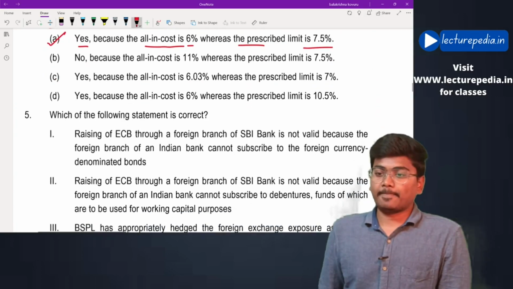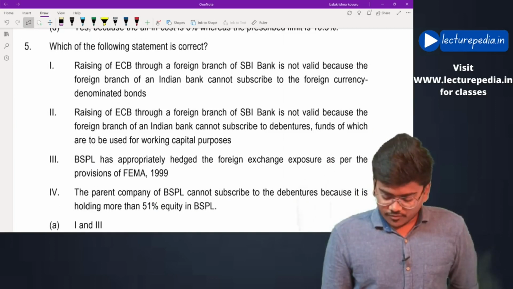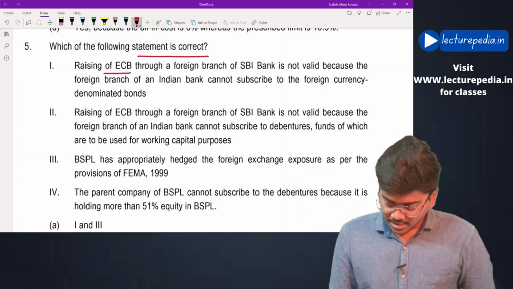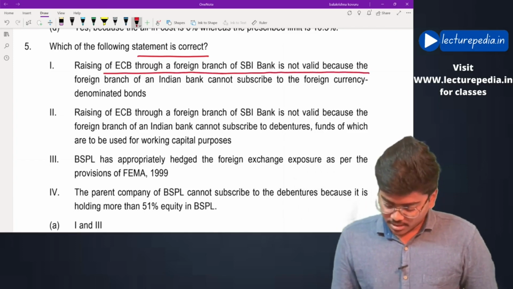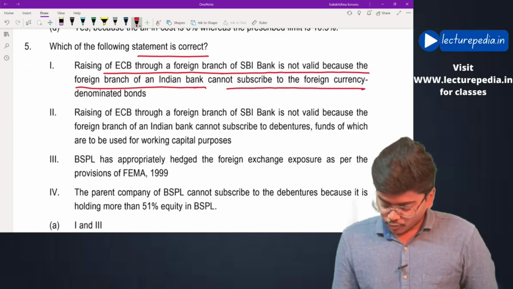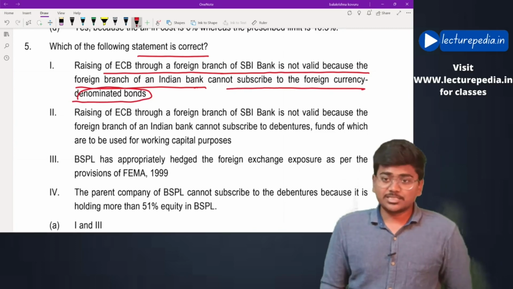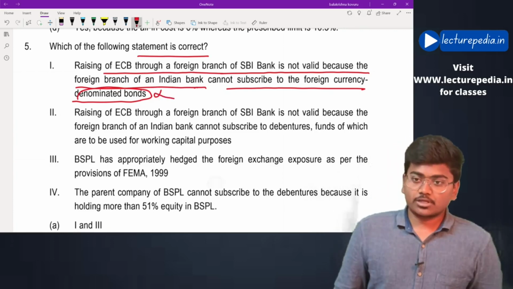Next, which of the following statements is correct? Let us see. Raising of ECB through foreign branch of SBI is not valid because a foreign branch of an Indian bank cannot subscribe to foreign currency denominated bonds. No, the case study doesn't speak about foreign currency denominated bonds, so that is not correct.